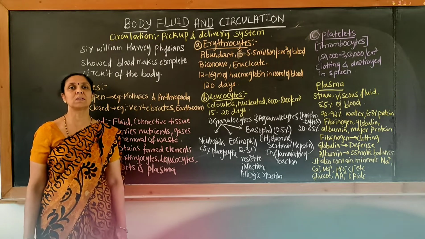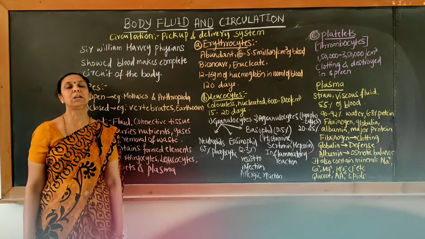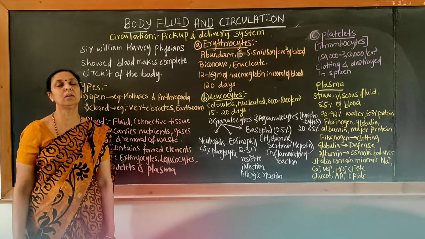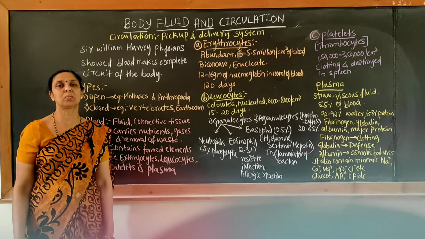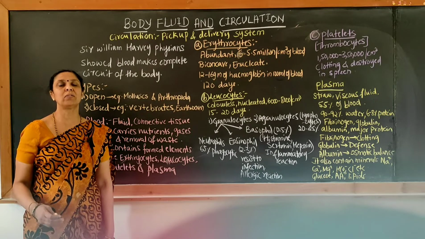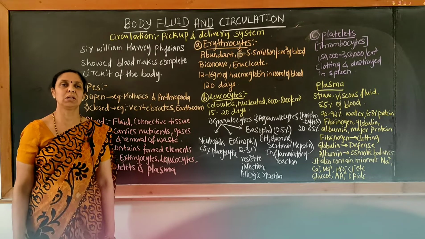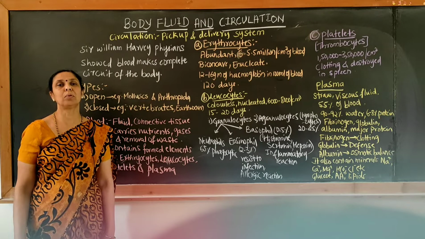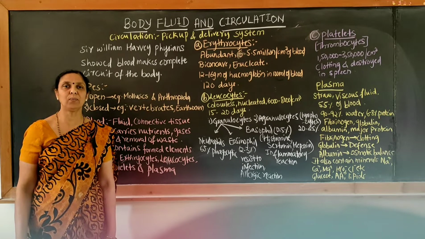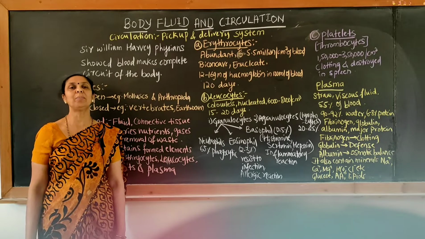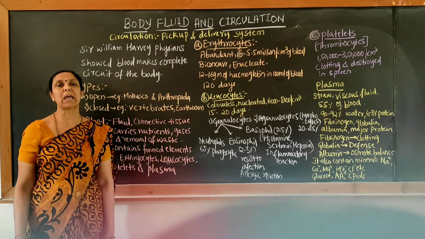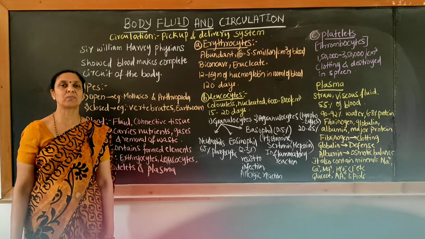It is called the river of life because it carries all the nutrients which are digested in our digestive system to each and every cell of our body. Hence we say that blood is called the river of life. Similarly, the lymph also helps in partially carrying the nutrients to all parts of our body.